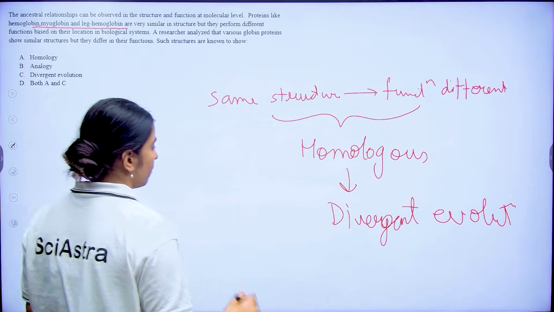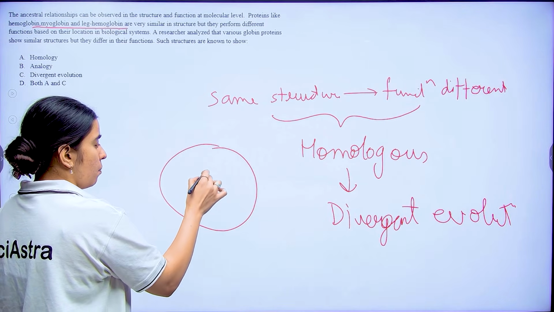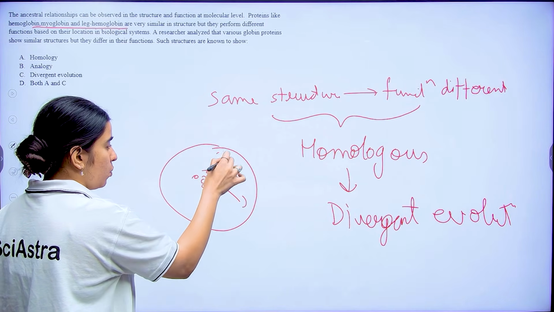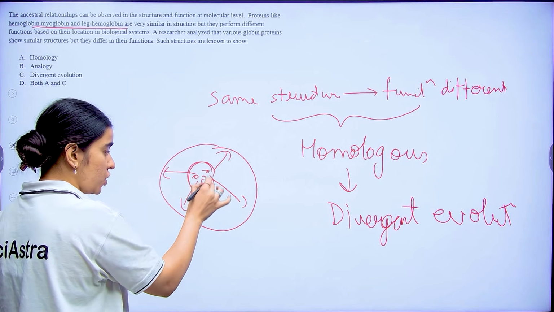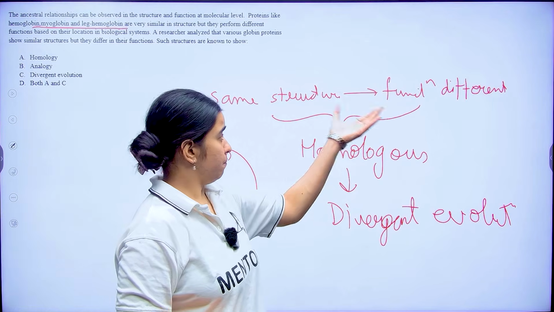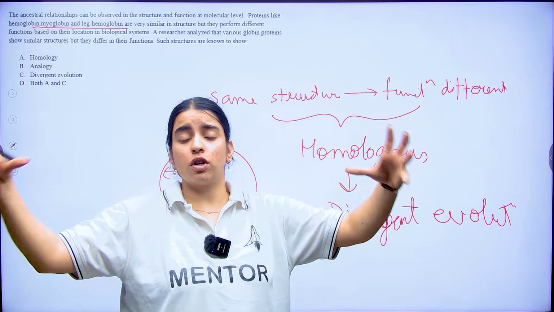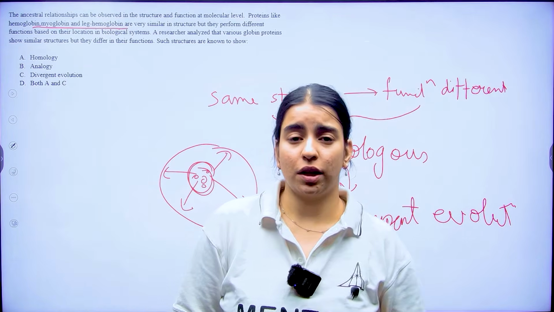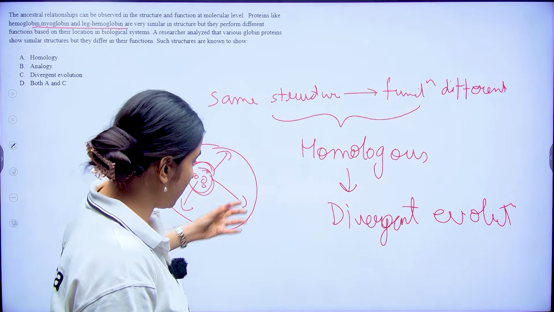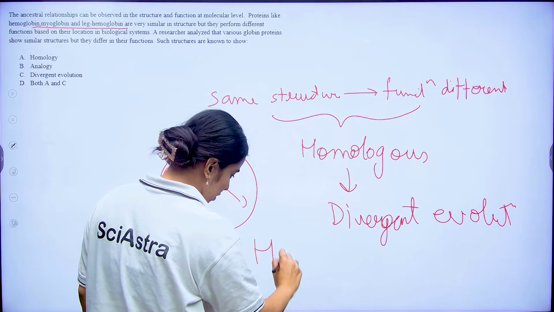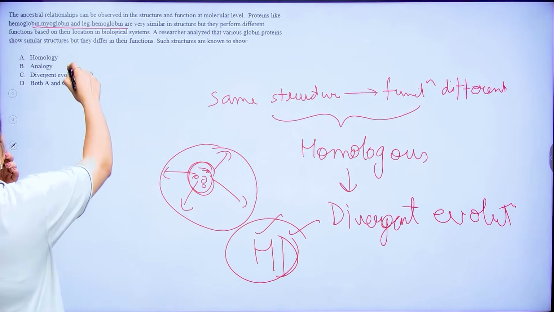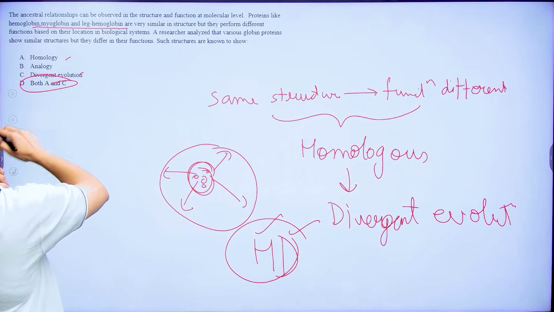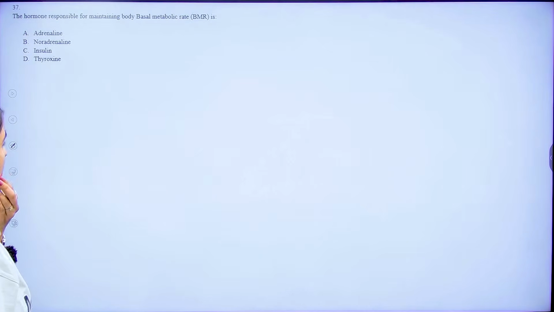So what is divergent evolution? When you have a population that is migrating, initially they were in the same place, they have the same structure, but now they are going to different geographical areas. That is why they are going to perform different functions, and the simplest trick to remember is the term HD, right? Homologous and divergent. So here both homology and divergent evolution, so option number D will be correct. Now coming to question number 37.